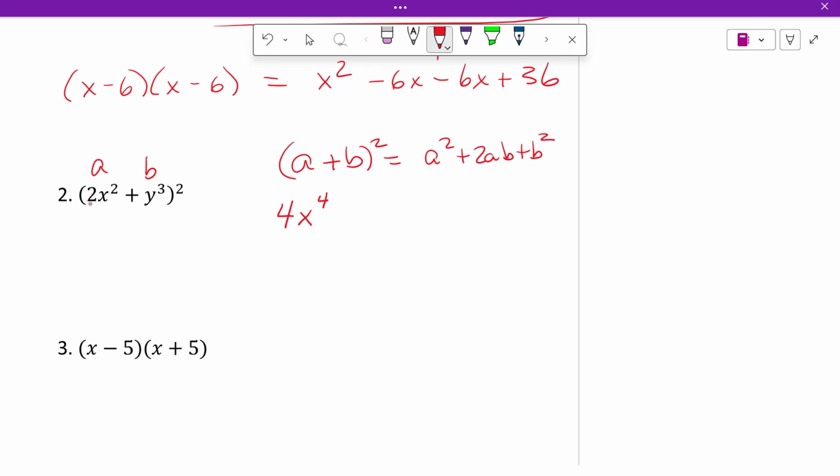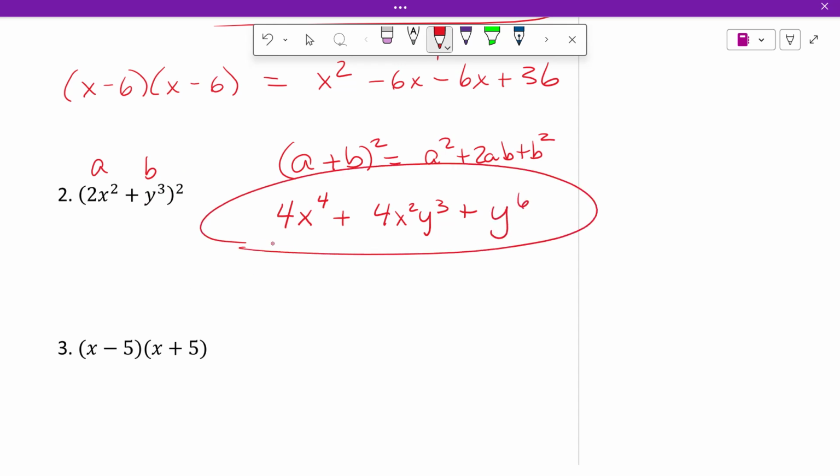Because when you square it, you're taking it times itself. Plus 2 times this times this. Well, 2 times 2 is 4. So it's 4x squared y cubed, plus b squared. When you square y cubed, a power to a power, we multiply and get y to the 6th power. And again, if you just don't see it, write it twice and FOIL.